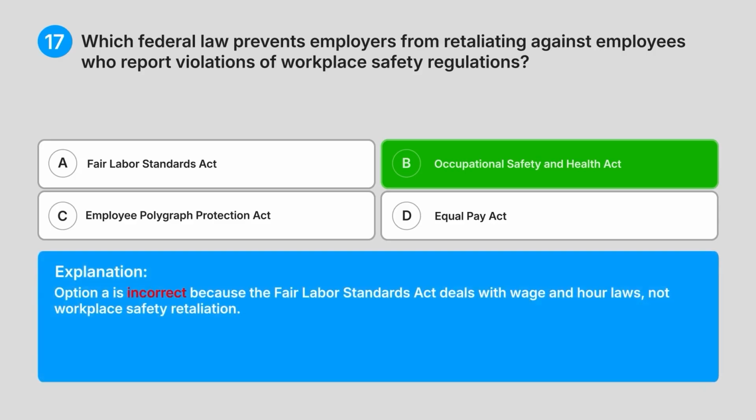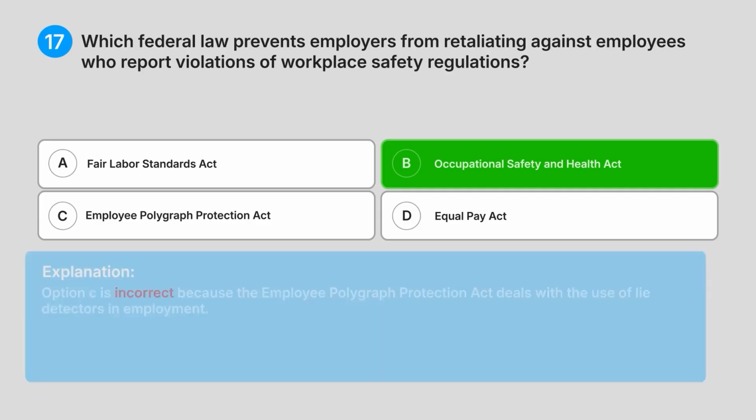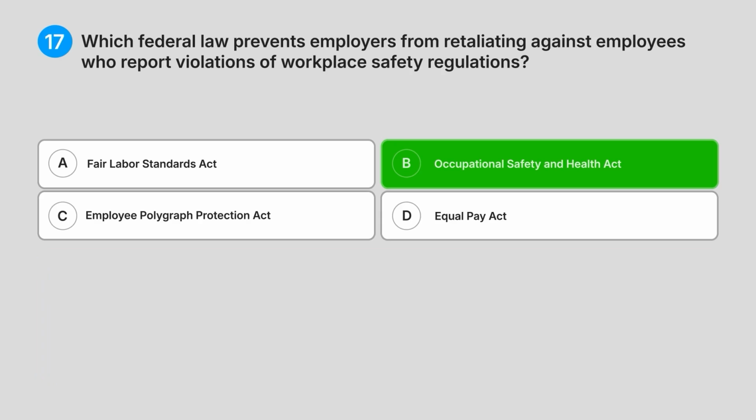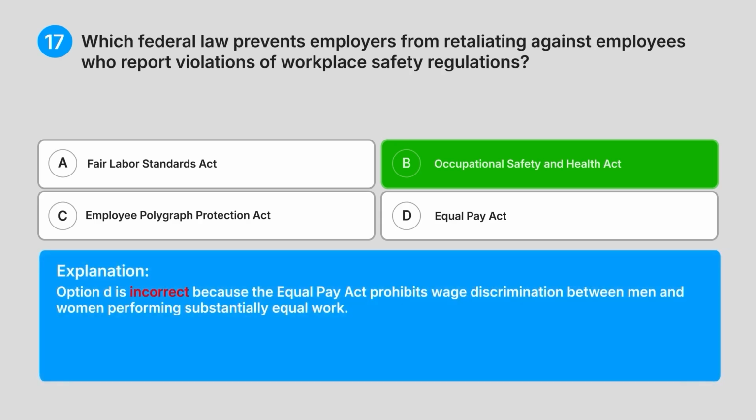Option A is incorrect because the Fair Labor Standards Act deals with wage and hour laws, not workplace safety retaliation. Option C is incorrect because the Employee Polygraph Protection Act deals with the use of lie detectors in employment. Option D is incorrect because the Equal Pay Act prohibits wage discrimination between men and women performing substantially equal work.